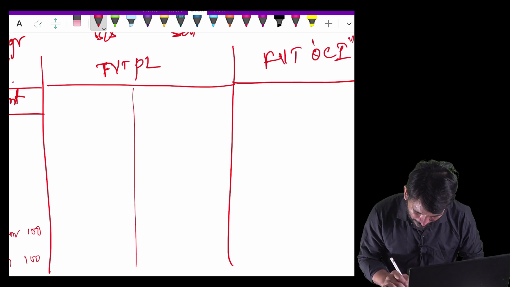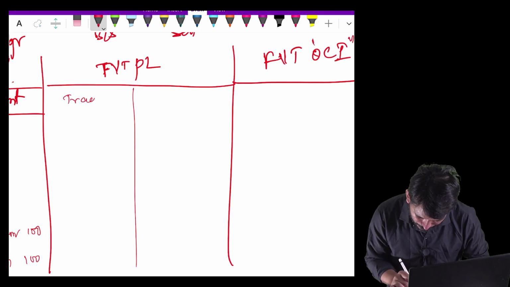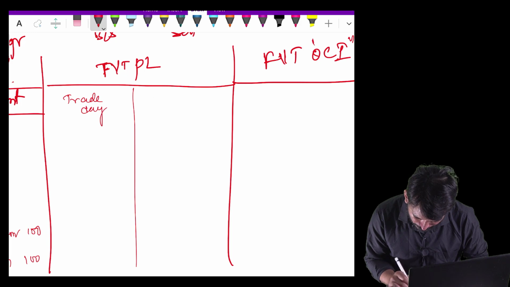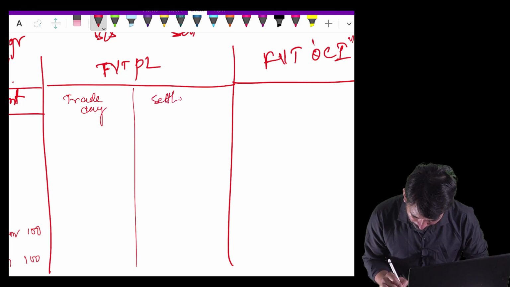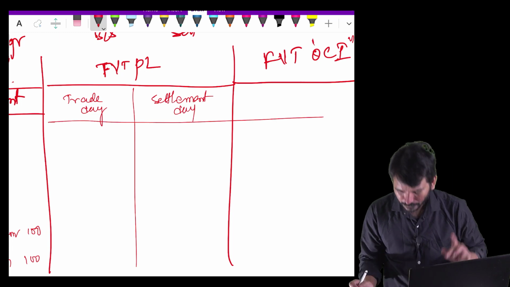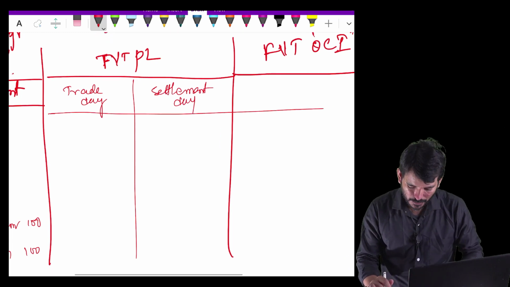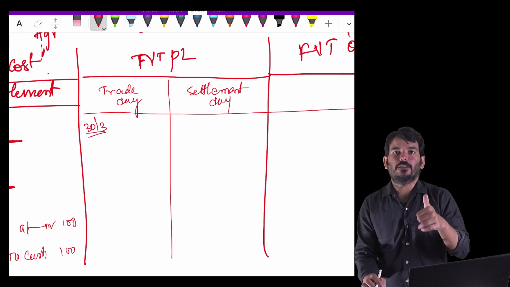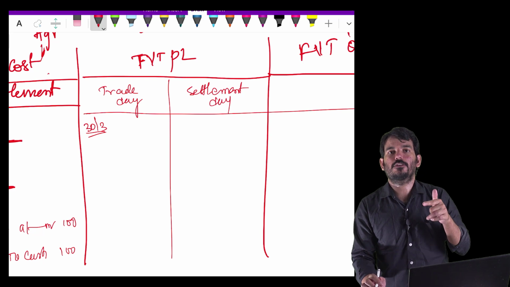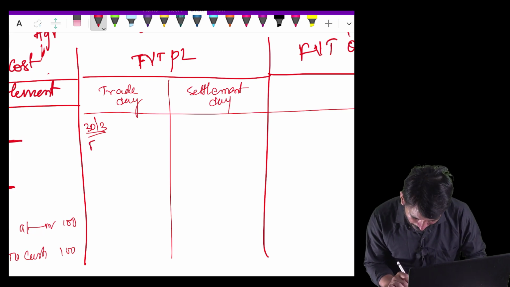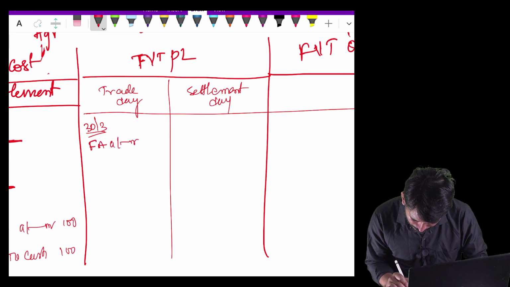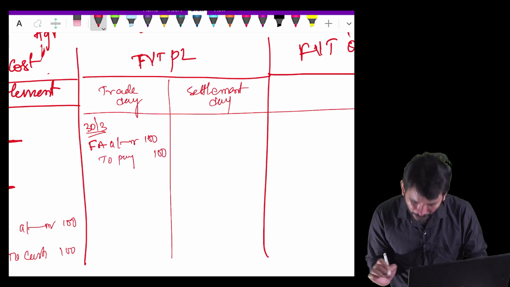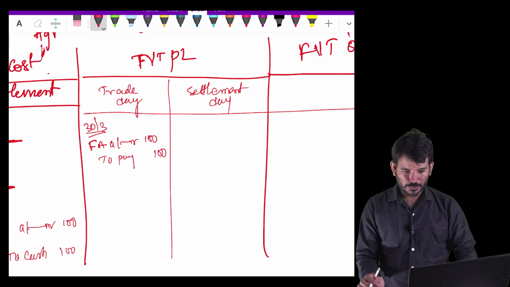Now we'll continue with trade day accounting and settlement day accounting. Use the same logic we used on 30th March. We are committing. Do we write an entry? Yes, because we are going for the trade day accounting. So financial asset 100 to payable 100. There is no issue with that.